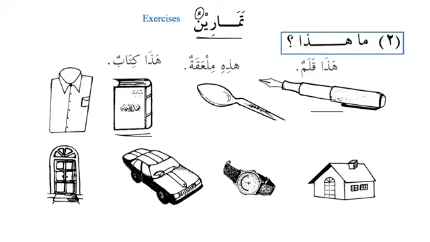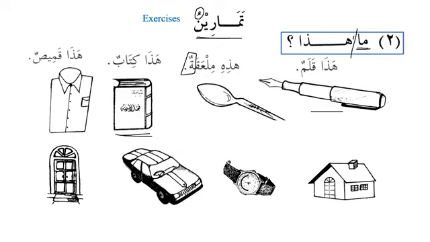Okay. And then we have the shirt, qamis. So we will say hadha qamisun. Excellent. Okay. Since we have ma hadha over here, and we know that ma is used for ghayru aqil, the noun will be feminine for 2 reasons. What are the 2 reasons why the noun will be feminine in this exercise? Either it ends with ta marbuta, or it is a body part that is in pairs, and there might be exceptions as well. So what about baytun?